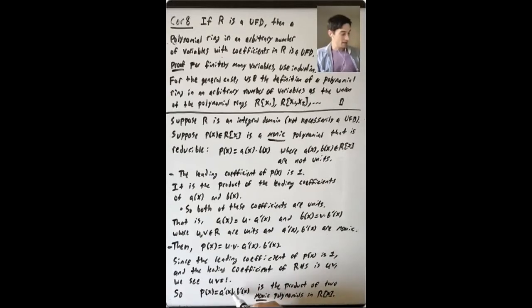So we have p of x is equal to a prime times b prime. These each have degree at least 1, which means they each have degree also less than the degree of p. The degrees on the right-hand side add to the degree on the left-hand side. So I'm going to pause and erase, and then I'll write up these observations as a quick proposition that will be quite useful in our next lecture.